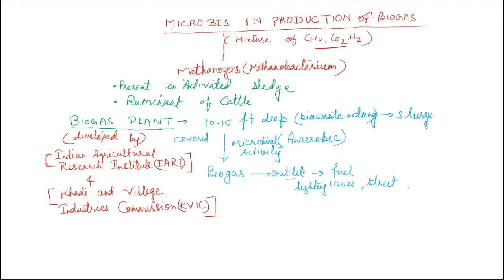After its removal, we can add new dung and bio waste for further production of biogas. This method was developed by IARI, the Indian Agricultural Research Institute, and KVIC, the Khadi and Village Industries Commission. So, in this way, the microbes play a very important role in production of biogas, which is very beneficial for us.